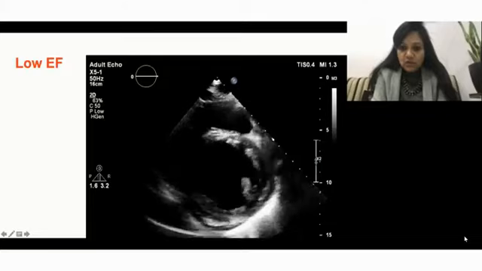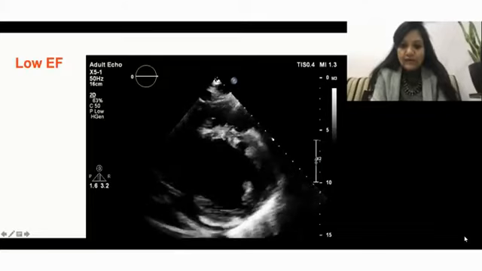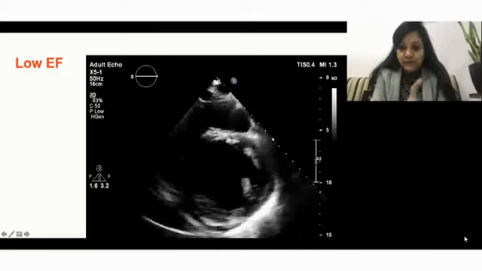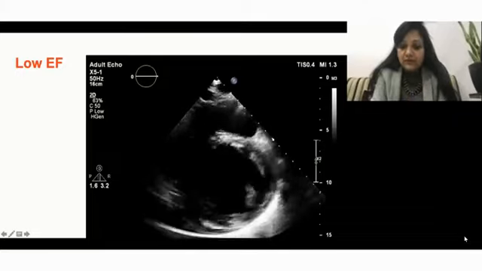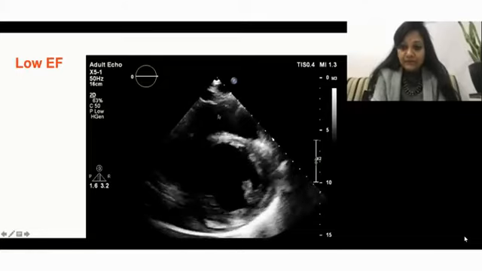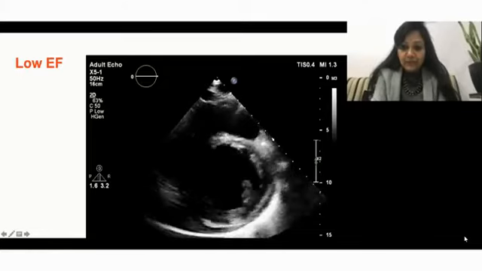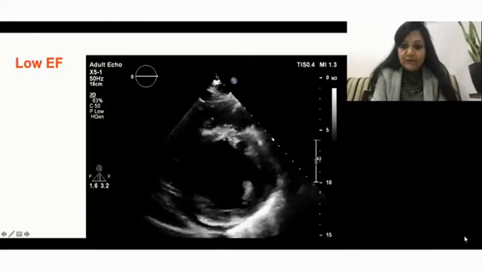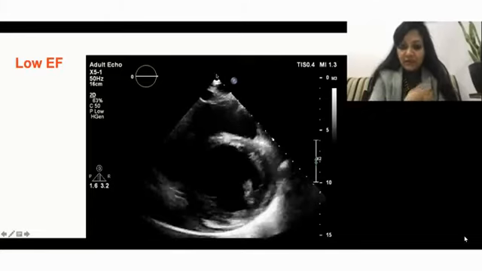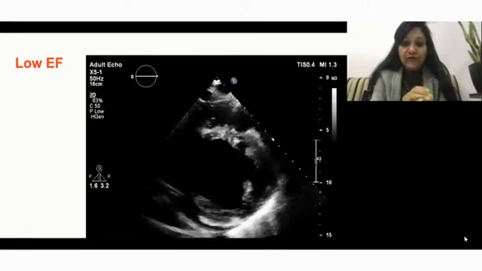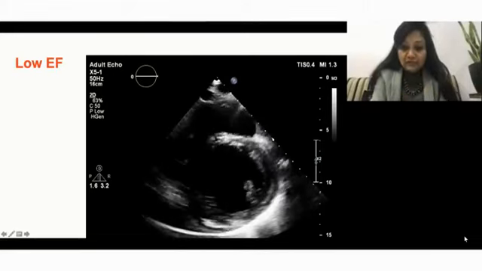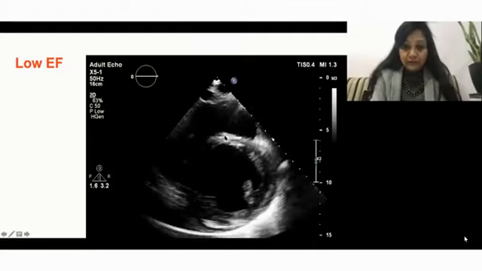How do you know why it is so? As I told you in the last talk, this has to be the transducer here. So this has to be your RV and then comes the LV. Now if this is placed on the anterior chest wall, this area has to be anterior. So this is the anterior wall of the LV. If you can see my cursor, this is the anterior wall of the LV.